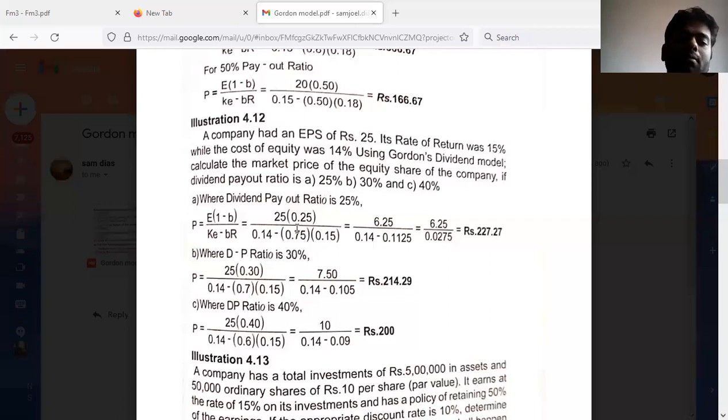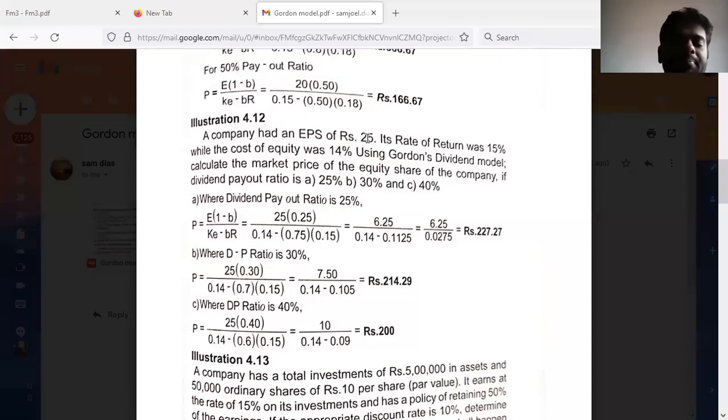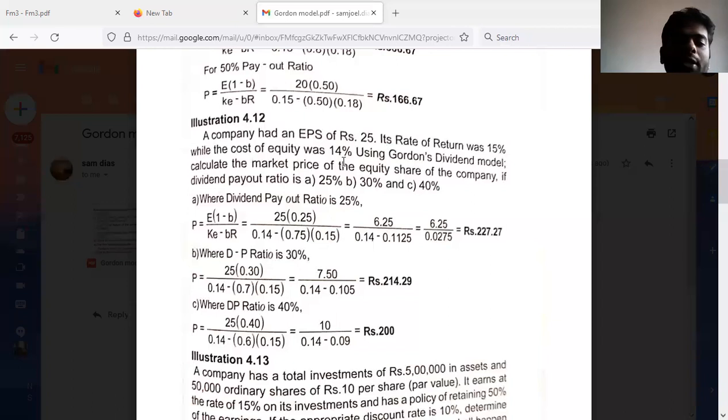When there is 25% dividend payout ratio, 75% would be the retention ratio. So what are all the necessary things we must know here is E. E is nothing but EPS. It is given here, rupees 25 is the earning per share. Then we must know the dividend payout ratio. It is given in the problem, 25%. Then cost of equity we must know. So cost of equity is given 14%.